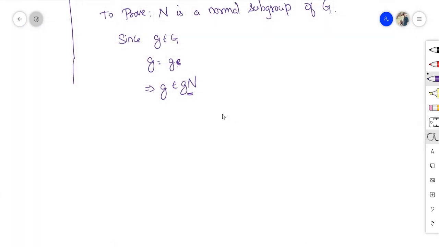What's the element g dash in G such that gN equals some Ng dash? What is the particular g dash? We need to find the g dash such that gN is equal to Ng dash. So we already assumed that the left coset will be equal to the right coset. So there exists some g dash in G such that gN is equal to Ng dash.